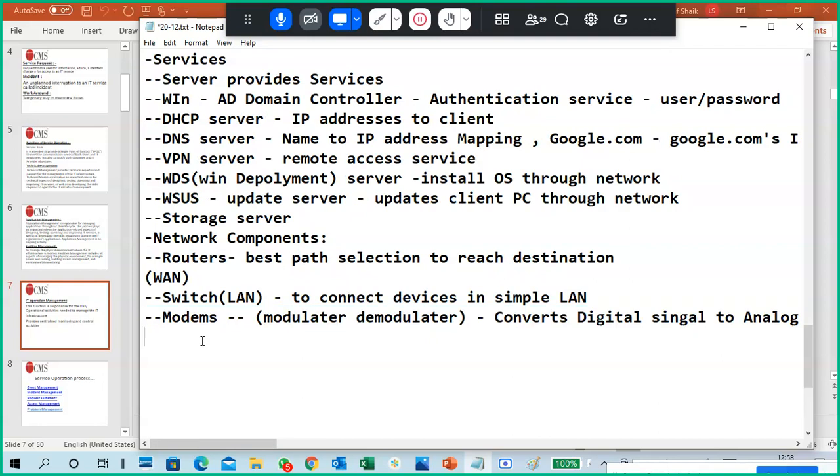When you are sending, it converts into analog and sends through telephone cables.